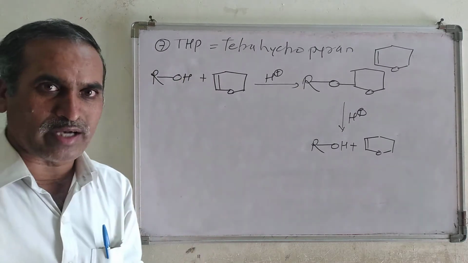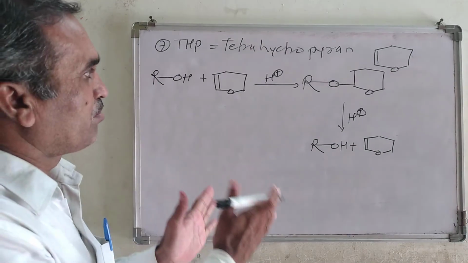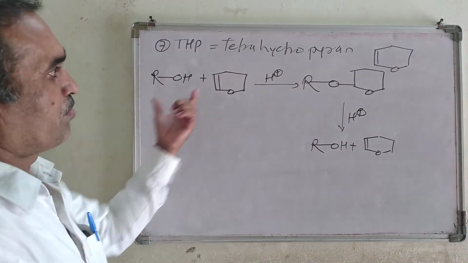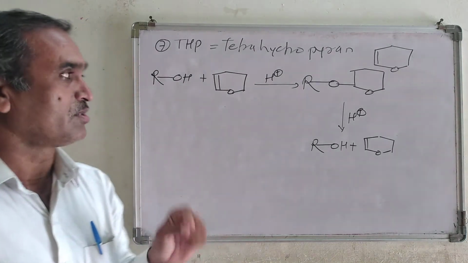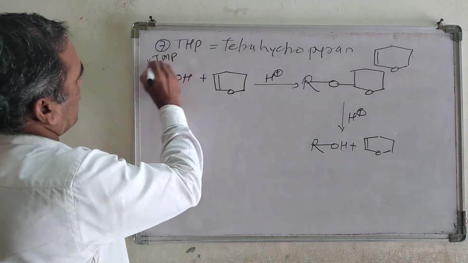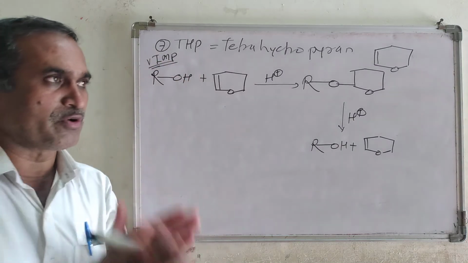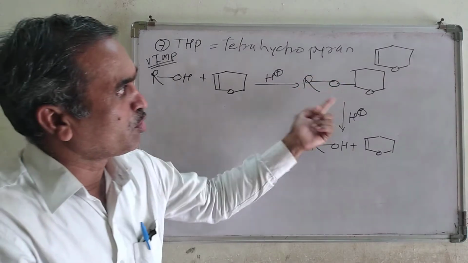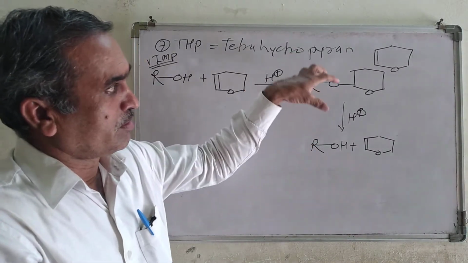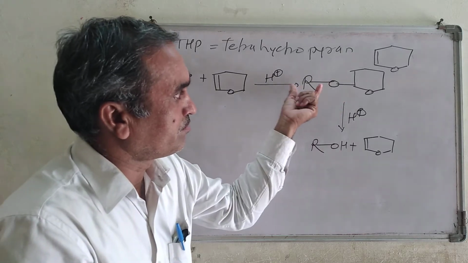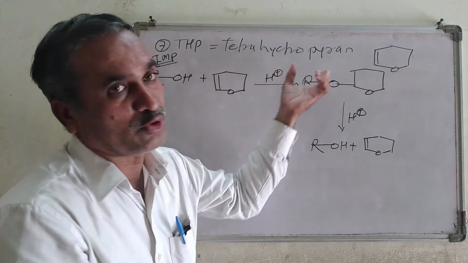Now let us look at the mechanism, how the protection in this reaction is obtained. This is very important from the exam point of view, because most of the students get confused about how to show the mechanism.